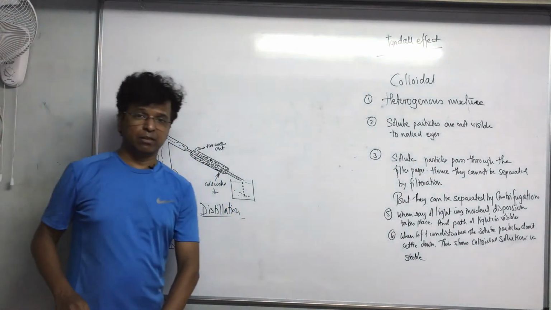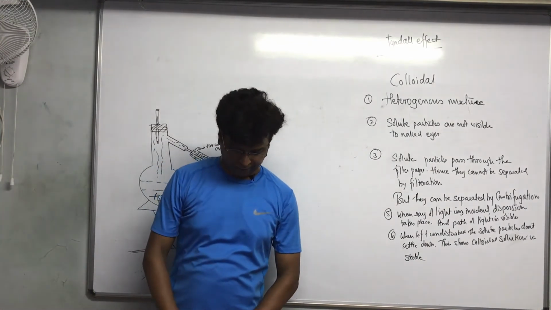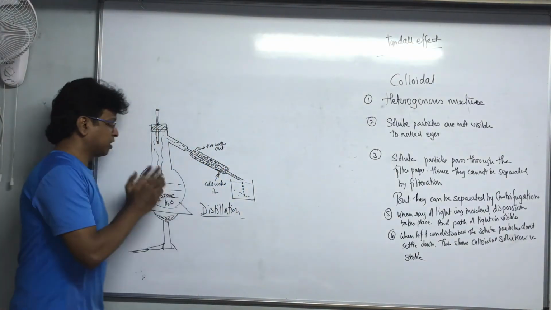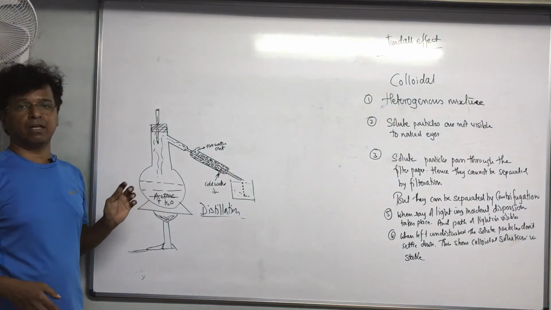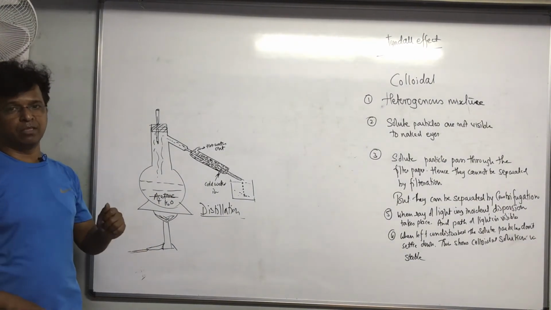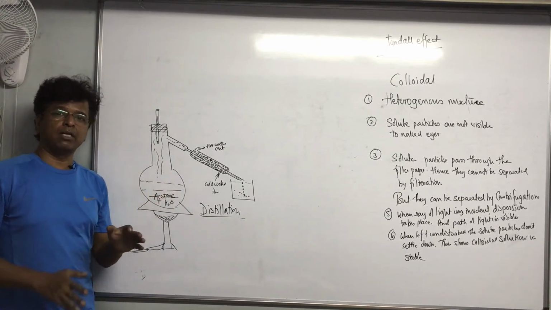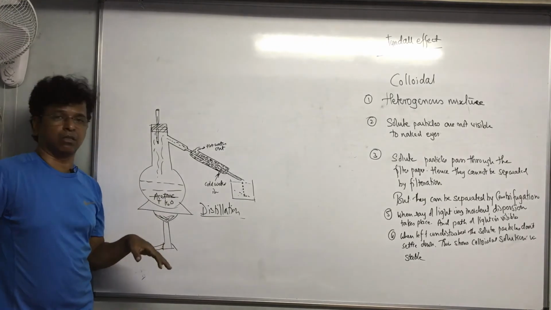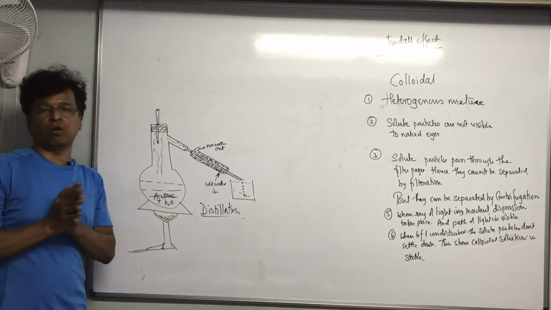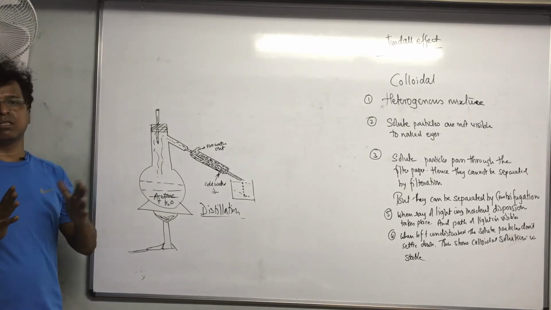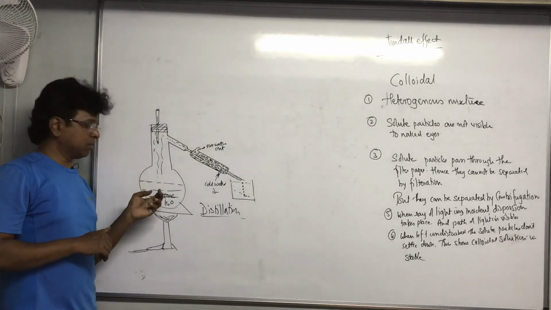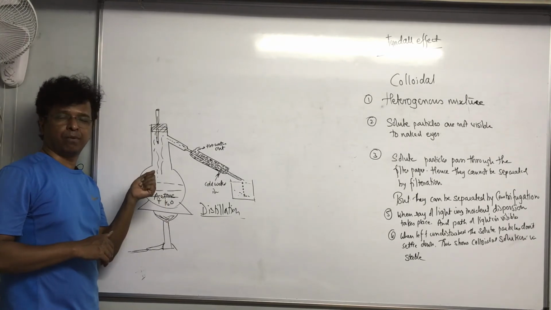Of course, but one more distillation process is there, which is there for you all. Over there, what happens? I told you that the difference between the boiling points of the two miscible liquids has to be more. The boiling point of acetone and water has to be considerably different. Only then it is achievable. If the boiling points are not very different, then it will be a problem, because with a slight increase over here, the other solvent also will start converting into vapor.